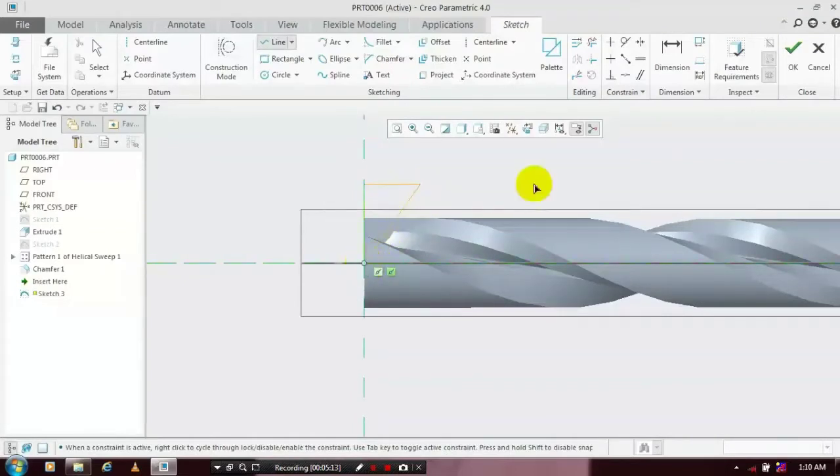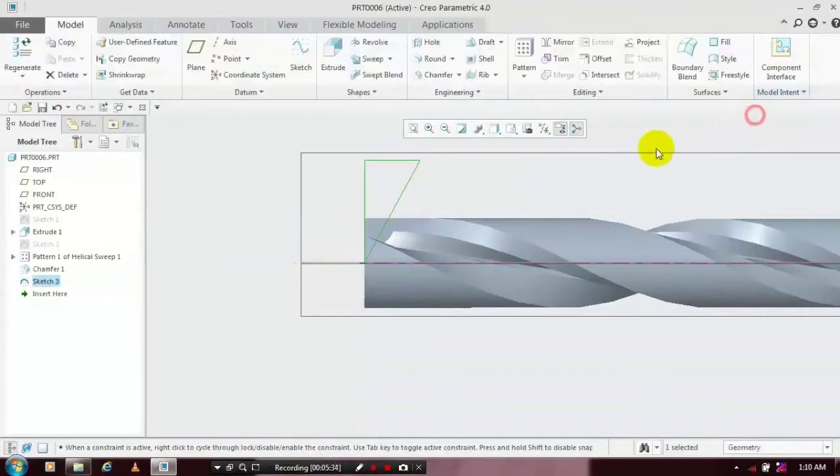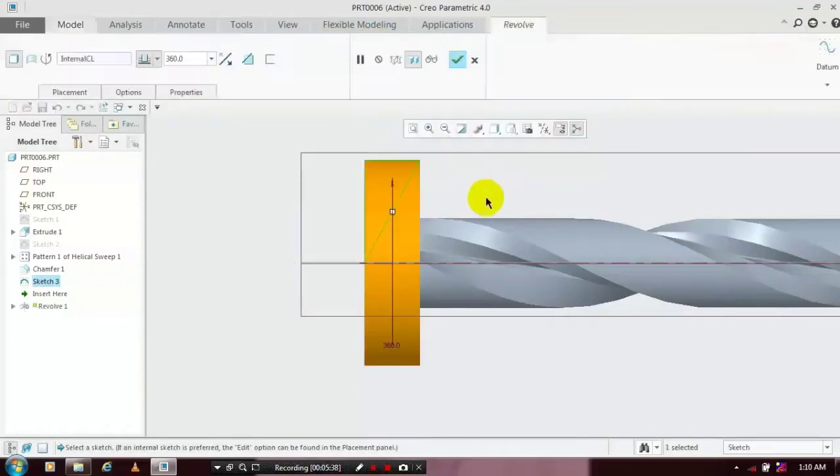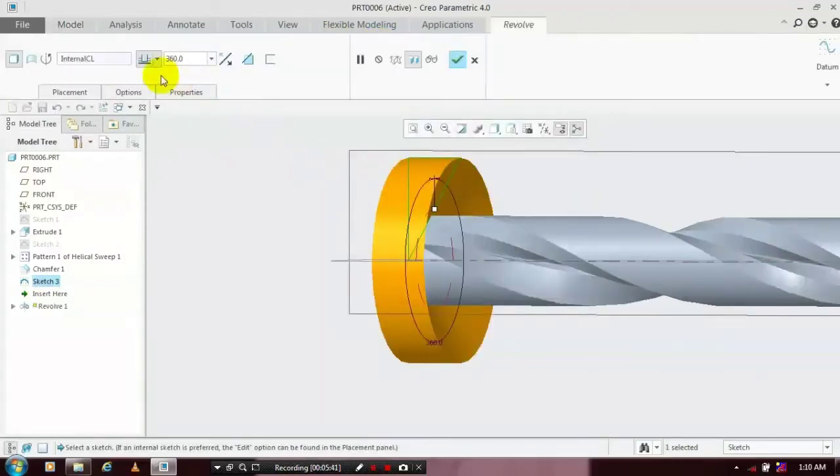Make sure it is a closed profile. Just click the feature requirements and check our profile, then click OK. Change the dimensions based upon your requirement as per your need. Then go for the revolve feature. Now the revolve feature is created. Make sure you apply the remove material.